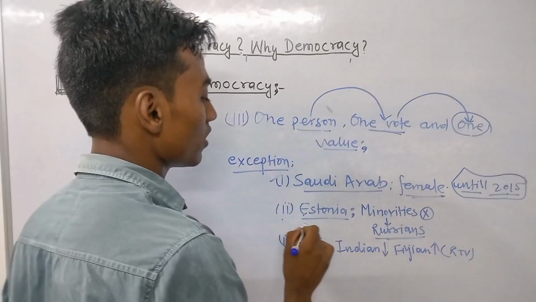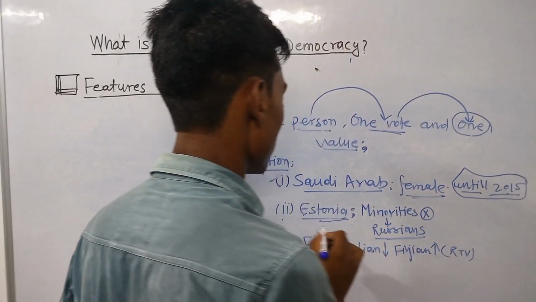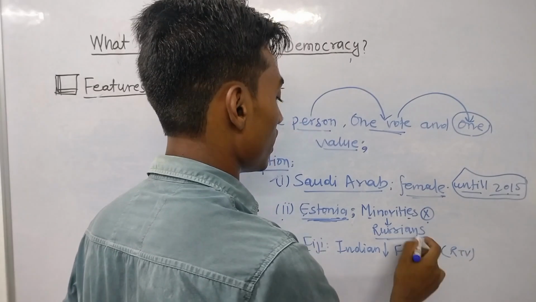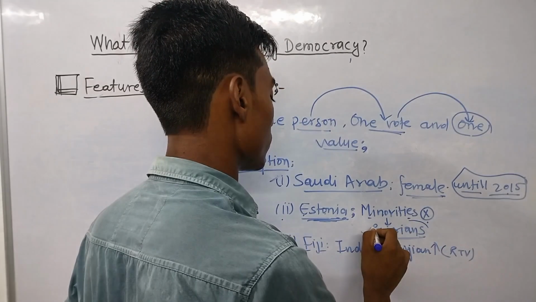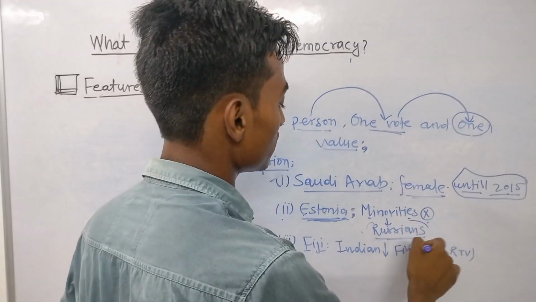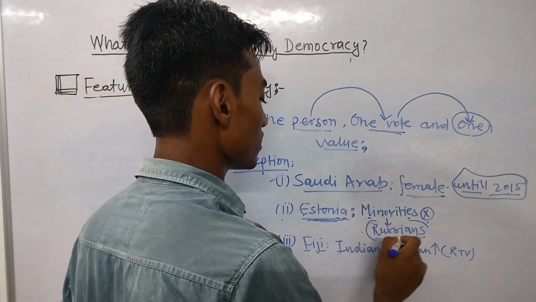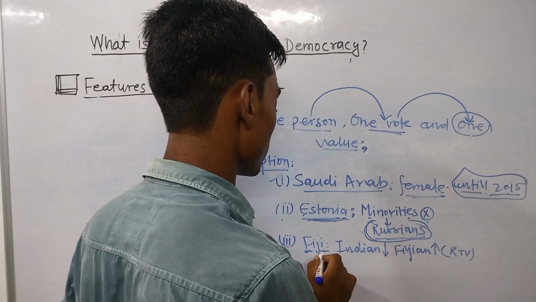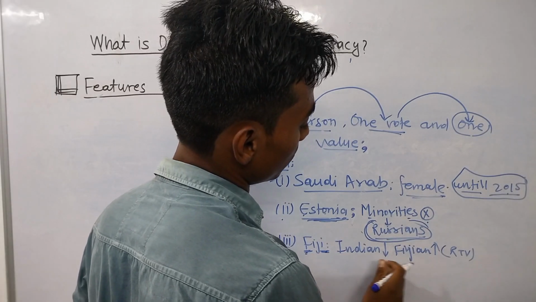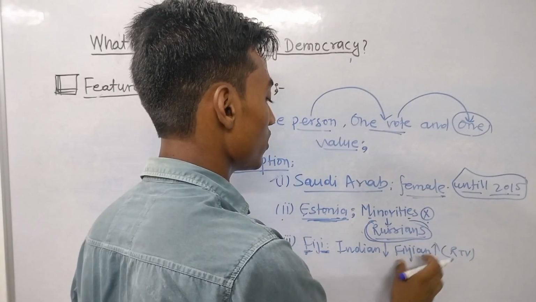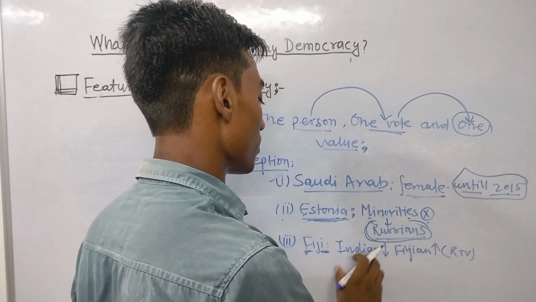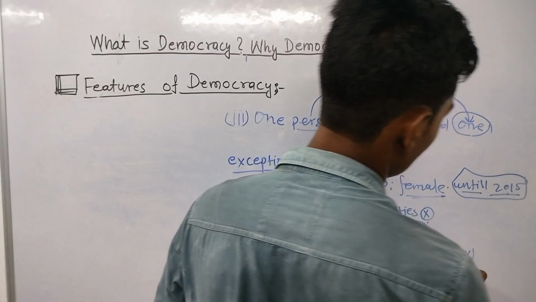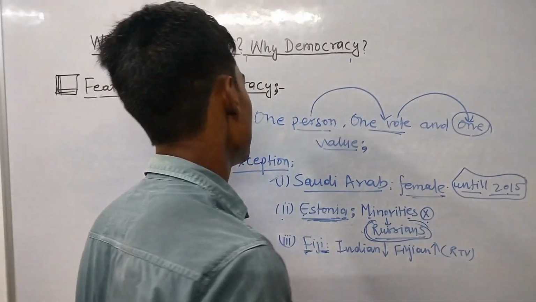And second, in the country of Estonia, the minorities have no right to vote, and the minorities for Estonia are the Russians. And third, we have seen Fiji. In the country of Fiji, the Fijians have much more value in comparison with the Indian origin people in the context of the right to vote.